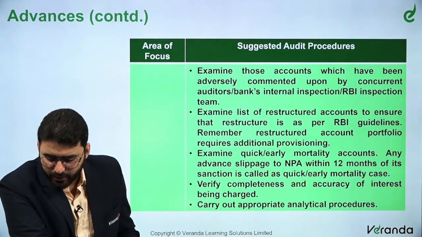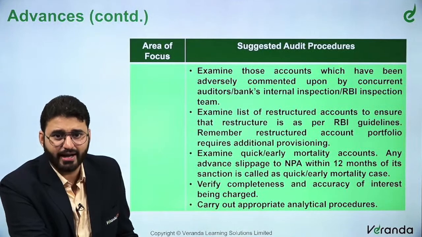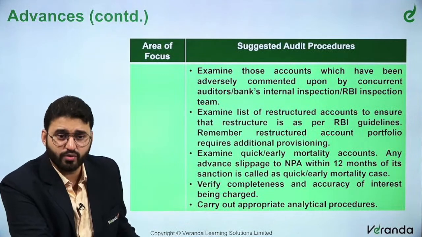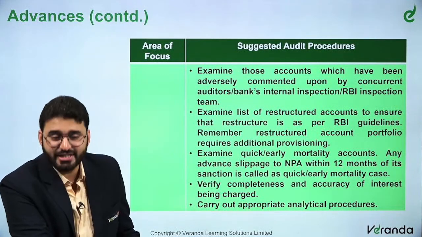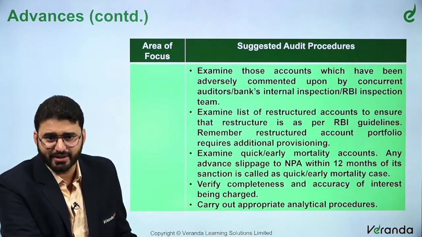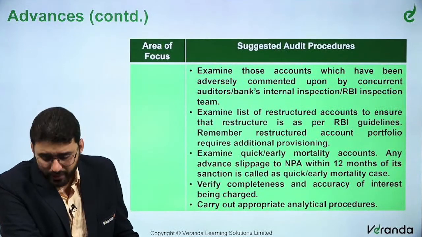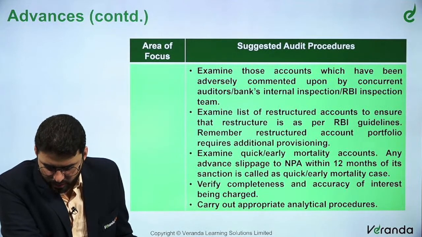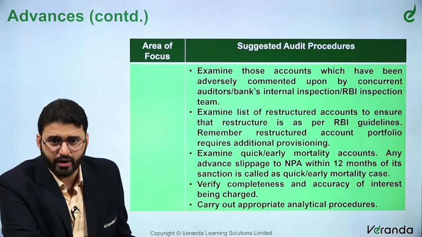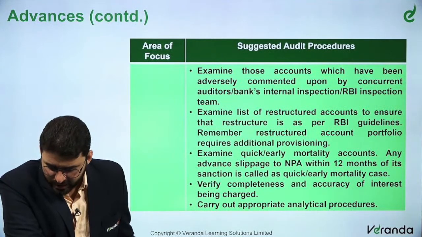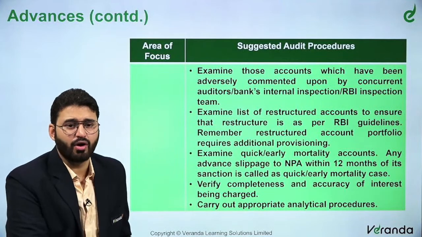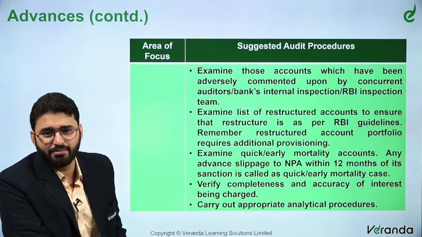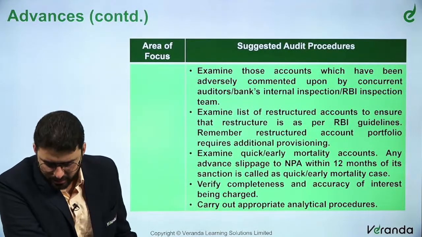Examine those accounts which have been adversely commented upon by concurrent auditors, bankers, internal inspection, RBI inspection team, etc. Very important. Examine the list. All these things you have to ask from the bank. Examine the list of restructured accounts to ensure that restructuring is as per the RBI guidelines. Remember, restructured account portfolio requires additional provisioning. Very important. Examine quick or early mortality accounts. Any advance slipping to NPA within 12 months of its sanction is called a quick or early mortality account. So examine all the accounts which quickly slip: I just got the loan, and immediately it becomes an NPA. So that's a quick mortality account, right?